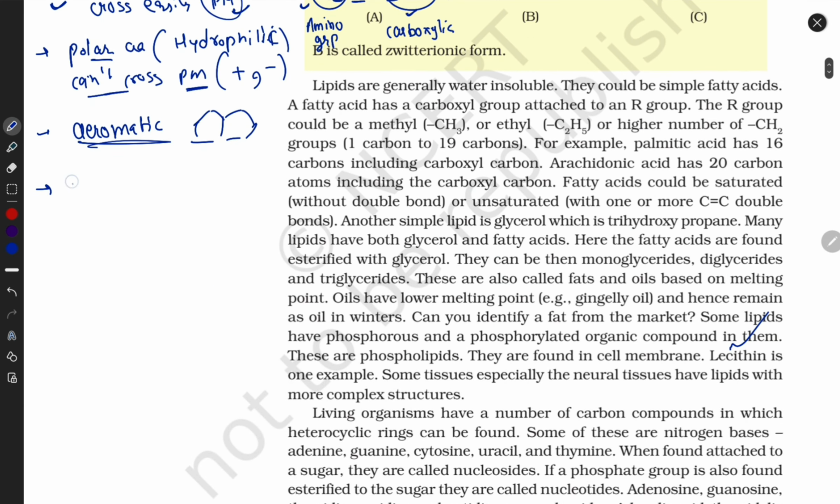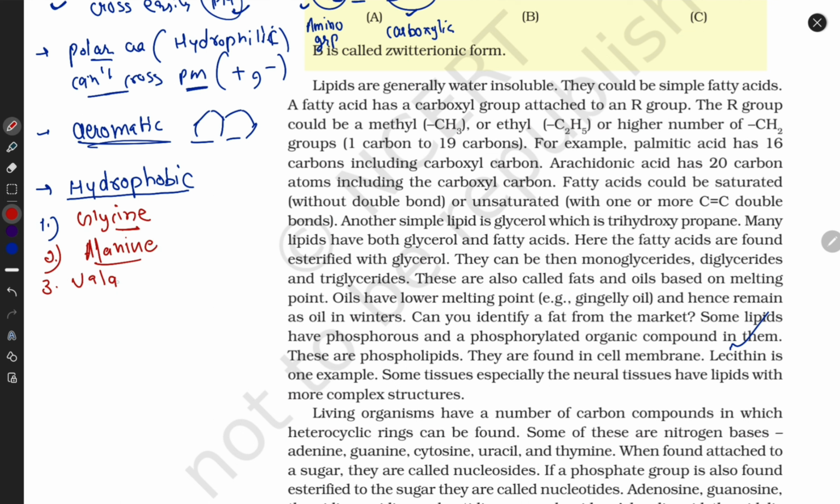Guys, I'm writing here a list of hydrophobic amino acids. First is glycine. You have to remember, guys, because this is going to be asked in your examination. You have to prepare. Next amino acid is alanine. Guys, you have to remember. Next is valine. This is easy. Leucine. And fifth is isoleucine.